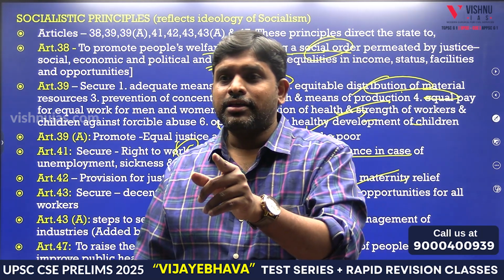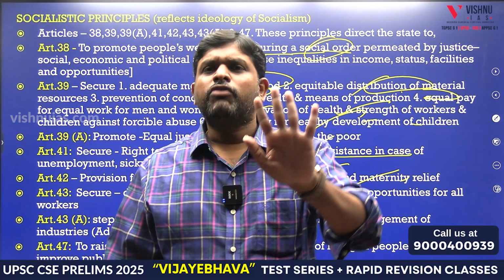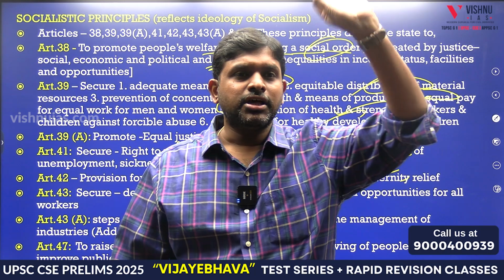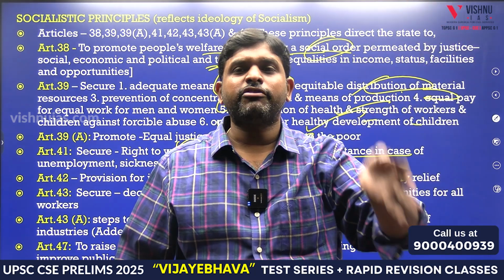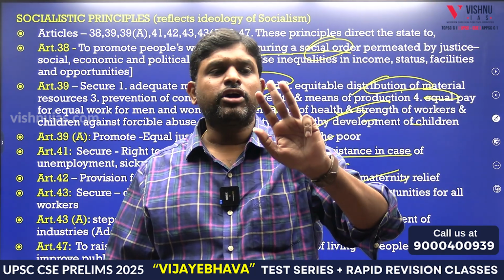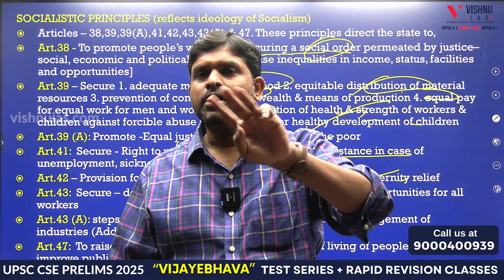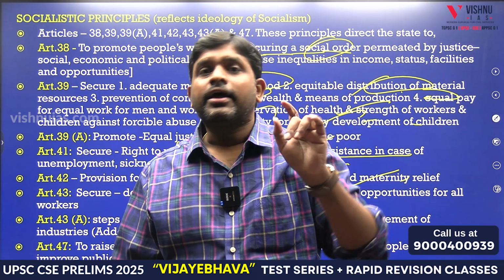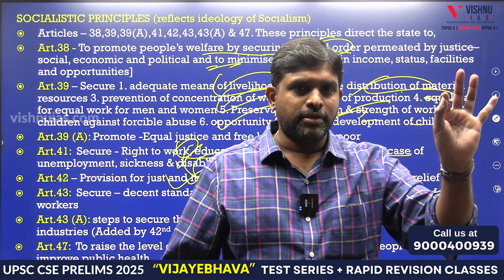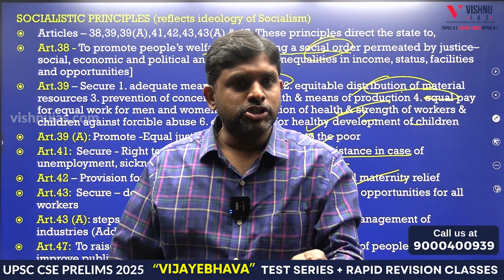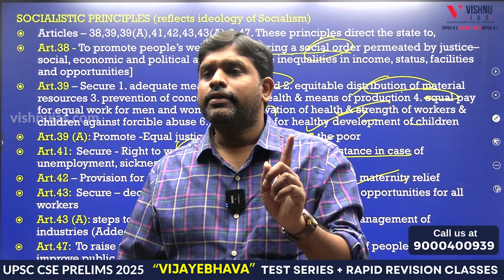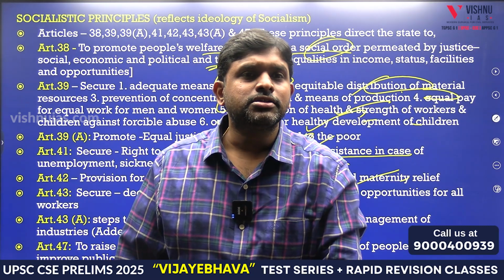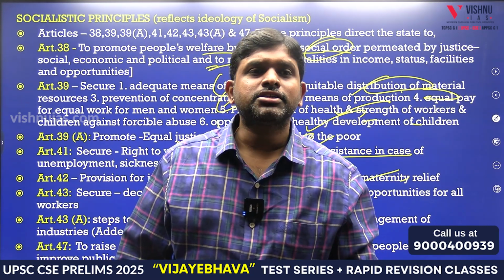45. Education, 0 to 6 years. 46, weaker sections. Lifelong, remember. 46 means weaker: social and economic benefits of weaker sections. Then 47, 48, 49, three we have to remember. 47 is drinks, alcohol. 48, cows, slaughtering. 49, monuments. 50 is separation. 51 is international peace.